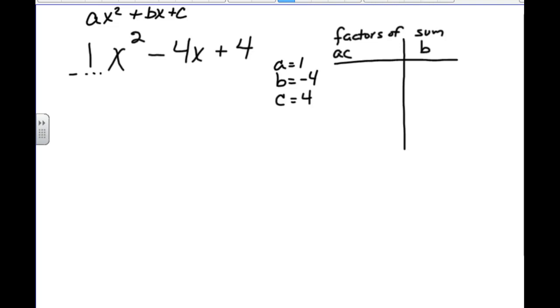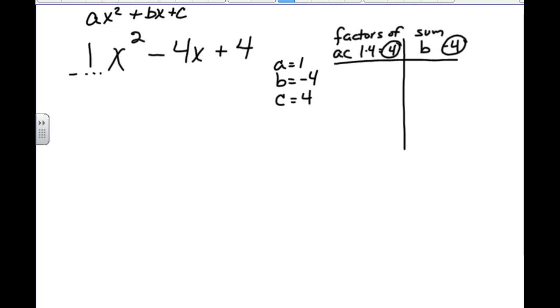So then we're looking for factors of AC. Well, AC is 1 times 4, which is 4. And that's our target number for that column. In the second column, our sum being B, B is -4, so that's our target number for that column. When we find two numbers that give us the target number in each column, then we've found our factors.